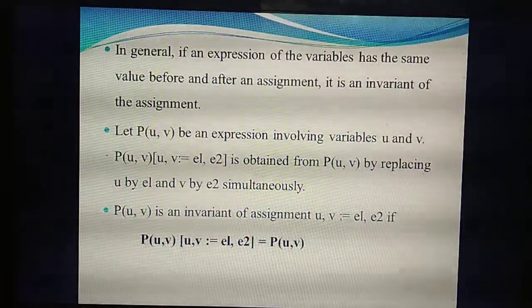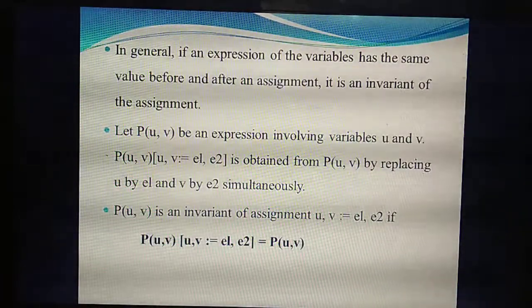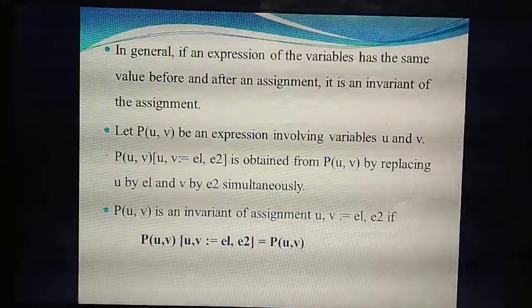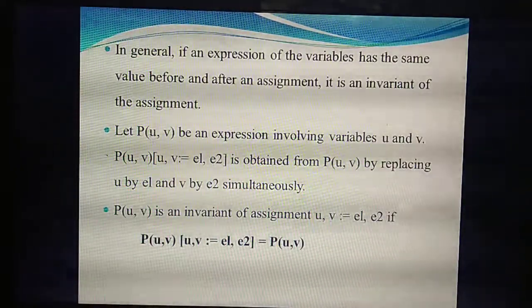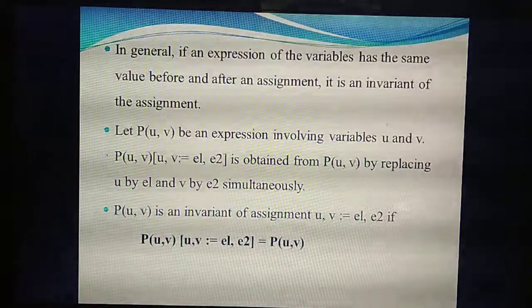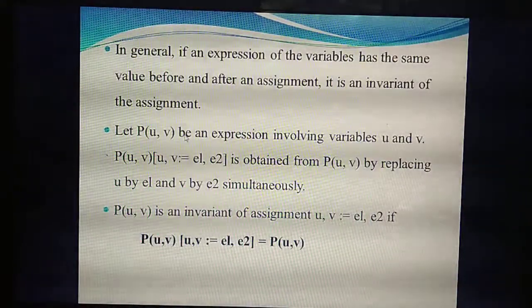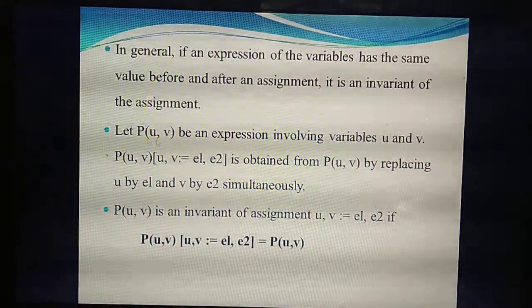Now we are going to assign some variables for this problem. Listen. In the problem they will give P of U comma V, with some values for U and V. So what are the variables?